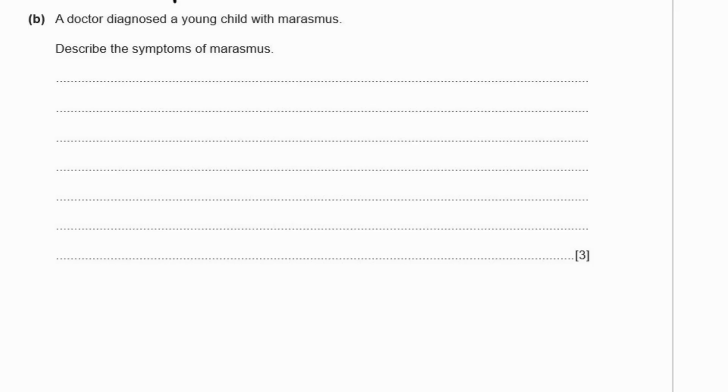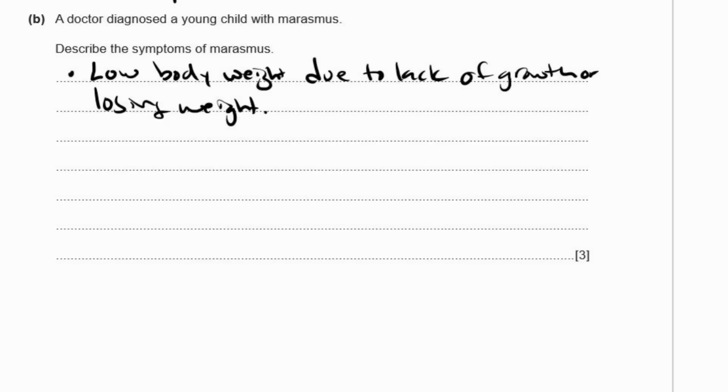B, a doctor diagnosed a young child with marasmus. Describe the symptoms of marasmus. Okay, so marasmus, basically the child does not have enough body weight. So they have a low body weight. They haven't really grown very much. They could have lost weight. So they could have a low body weight due to the lack of growth or losing weight.